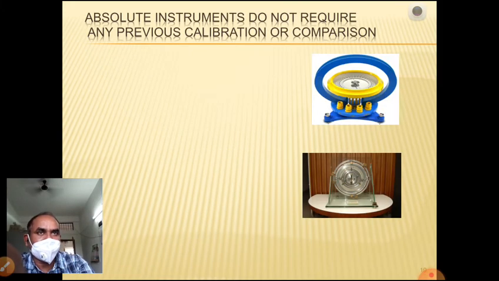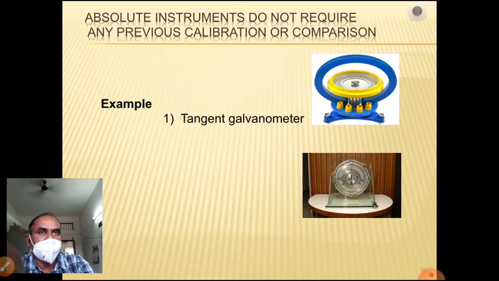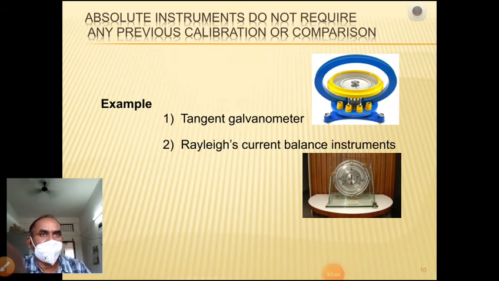For example, one is the tangent galvanometer. It is a very sensitive galvanometer, and you note how many times the pointer is rotated at that indication. So the tangent galvanometer is an accurate meter. Another is the current balancing instruments. These two instruments take very accurate readings, and the reading multiplied by its constant will give the real values. These are the absolute instruments.